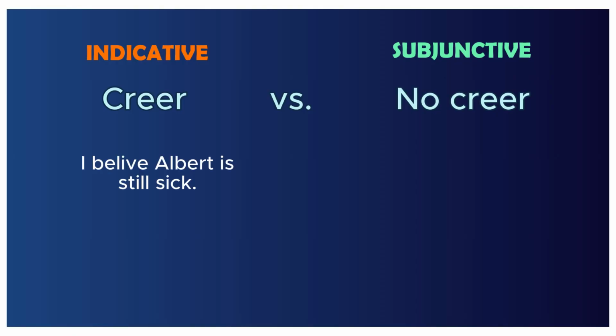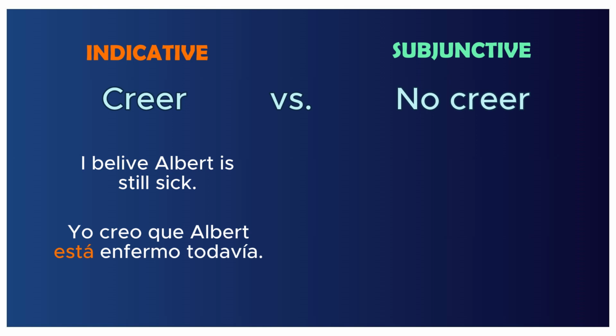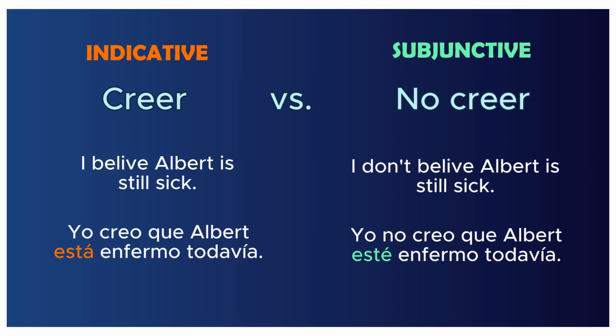Creer versus no creer. I believe Albert is still sick. Yo creo que Albert está enfermo todavía. So here we're certain. I don't believe Albert is still sick. Yo no creo que Albert esté enfermo todavía. And here we're not certain.